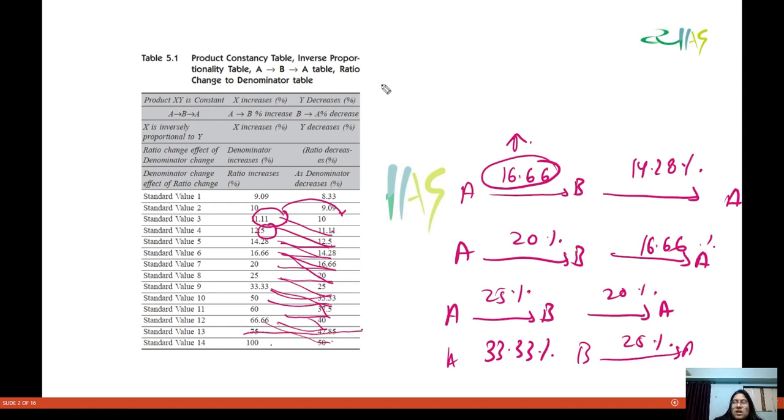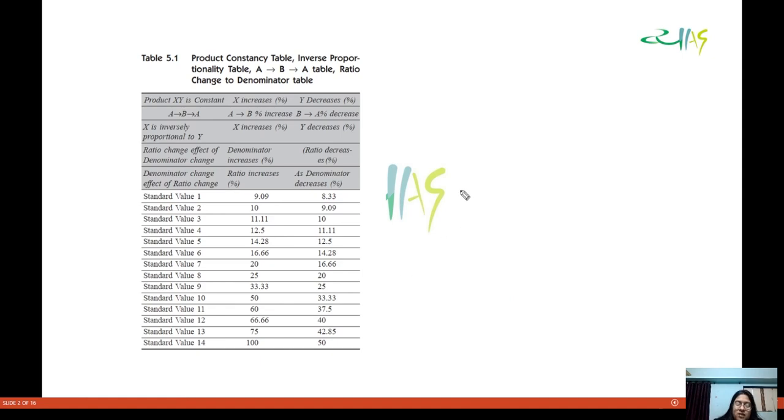Now when we are increasing by 60% from A to B, then going from B to A, we are decreasing by 37.5%. Similarly, you can see this value. Some of the values are very important. For example, if you are going from A to B and increasing by 100%, then coming back from B to A, you are decreasing by 50%. No calculation required here.